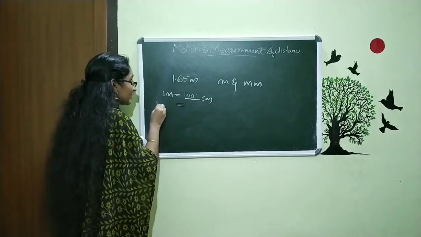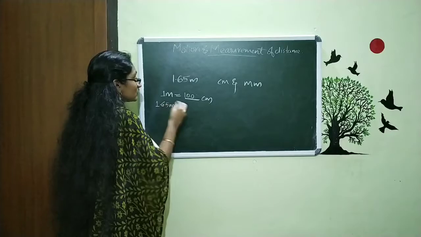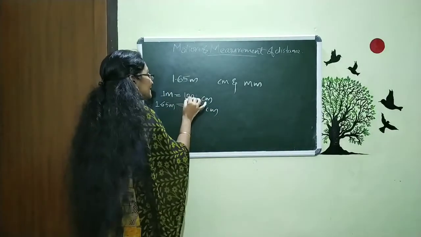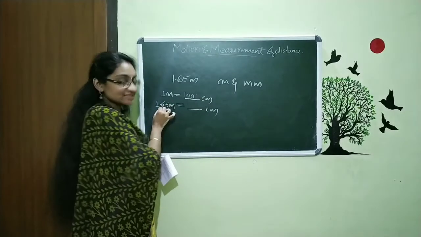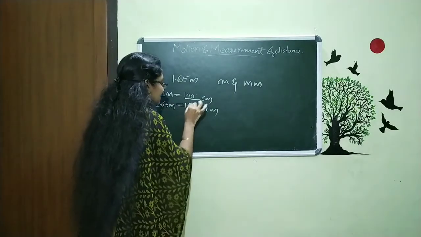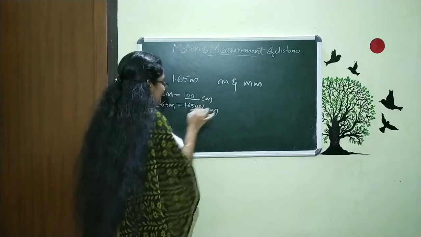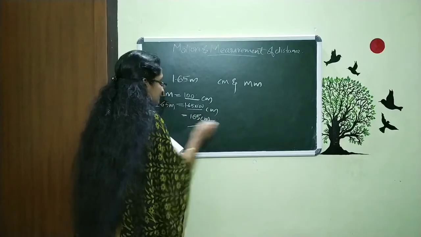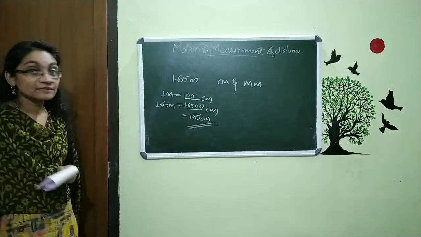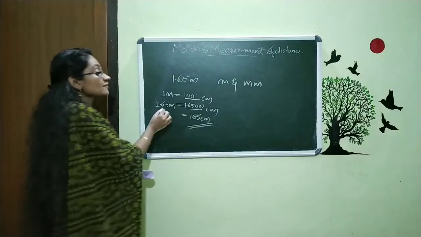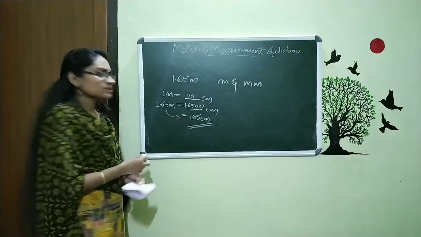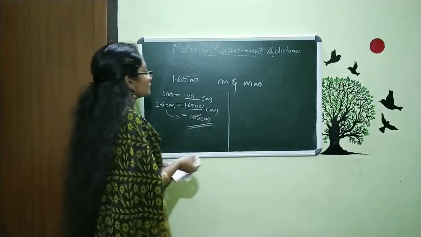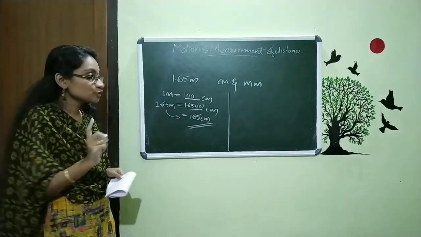So we want to find 1.65 meter is equal to dash centimeter. For that we want to multiply this 100 with this 1.65. That means 1.65 into 100. So what is the value? It is 165 centimeter. 165 centimeter is the answer. That means we just converted this 1.65 meter to centimeter.